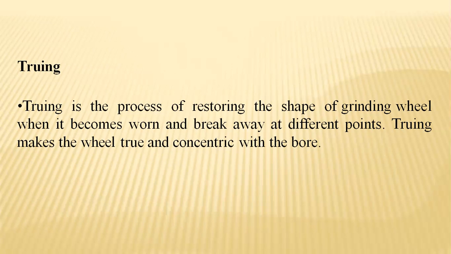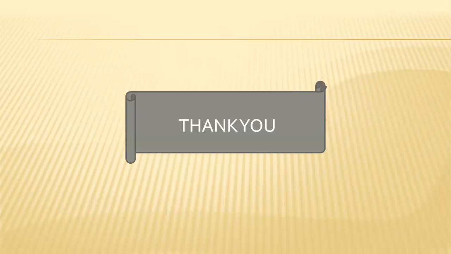Truing makes the wheel perfect in dimensions and concentric with respect to the bore, which is the main concept of the truing process. These are the concepts of grinding and operational segments utilized in abrasive utilization over the grinding for better functionality in machining conditions. Thank you. We'll be discussing further in the next class.